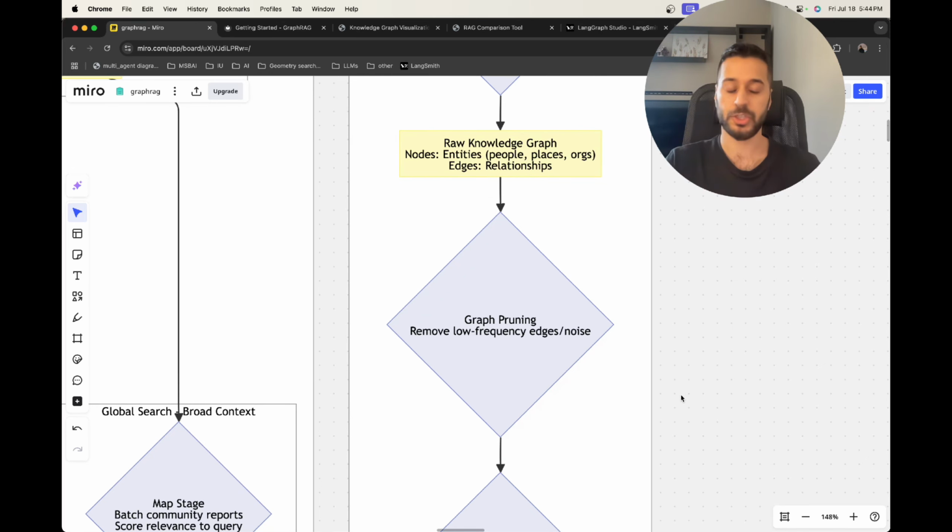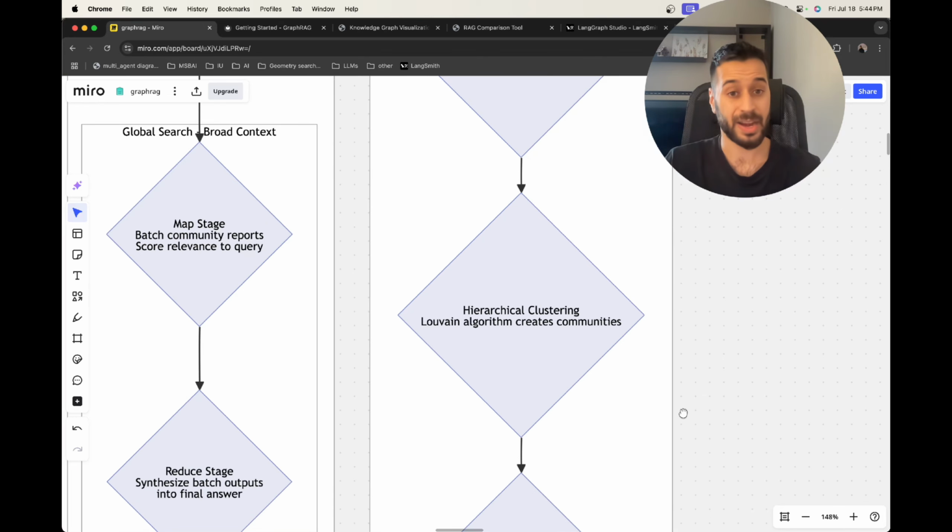The pruning is just to remove the noise from the dataset. It's basically to remove concepts or entities that are insignificant in our data, and highly unlikely to be useful for searching or for answering queries from this dataset. After that, we do hierarchical clustering. We cluster nodes that are semantically similar to each other into communities, and we do that into multiple levels. Larger communities embed more dense knowledge in our dataset than lower level communities.